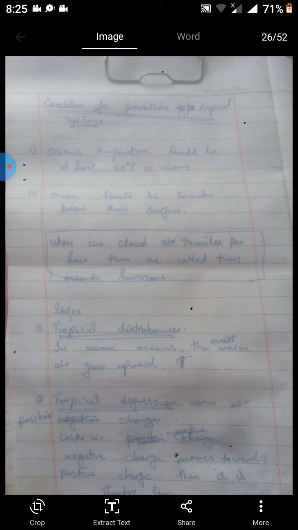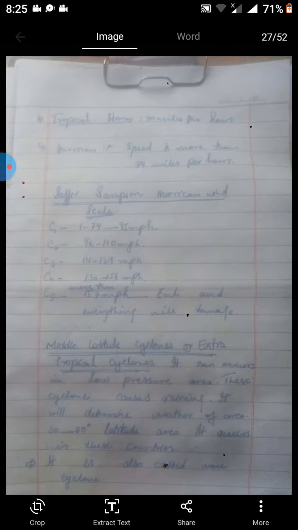Stages. Tropical disturbances in warm ocean, the warm air goes upward. Tropical depression: warm air has positive charge, cloud air has negative charge. And negative charge moves toward positive charge, then it causes storms. Tropical cyclone storms have a speed of 70 miles per hour and hurricane speed is 74 miles per hour.